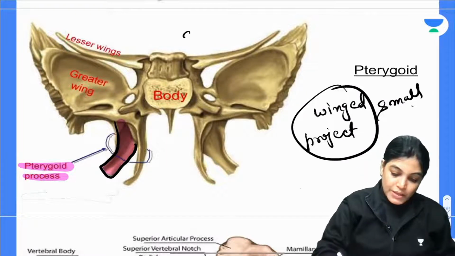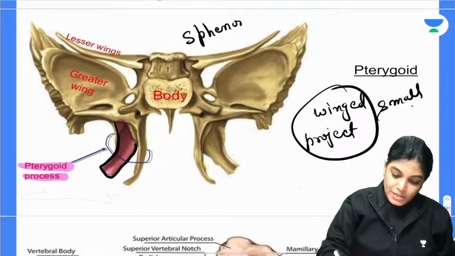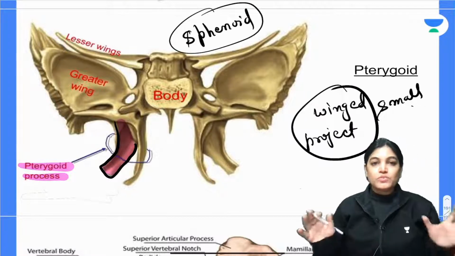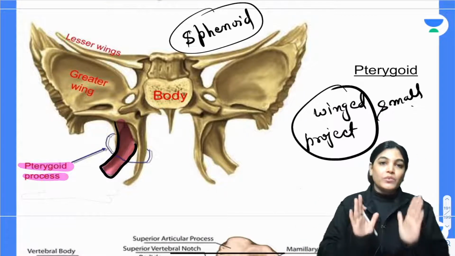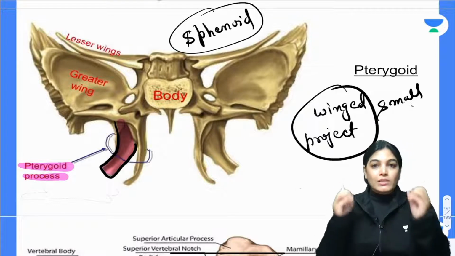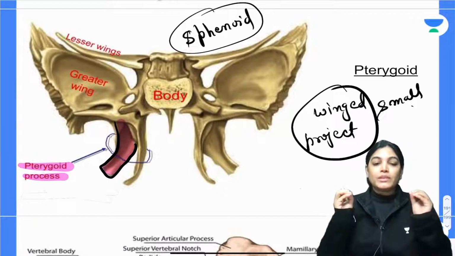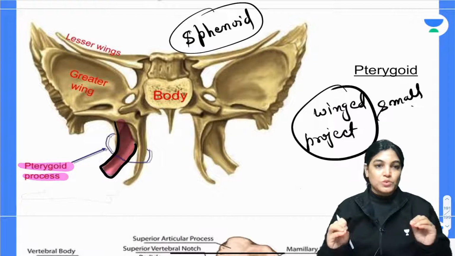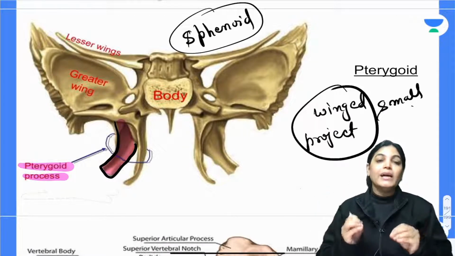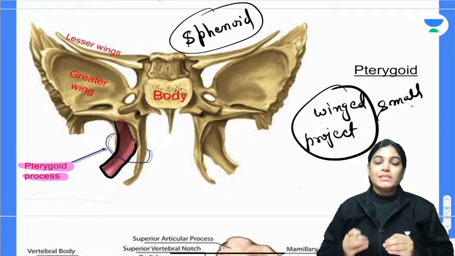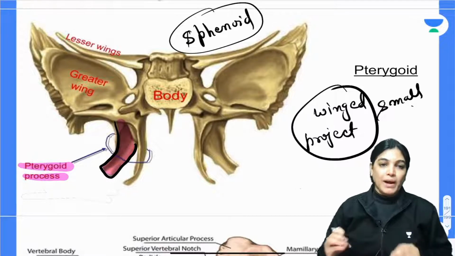As seen in which bone? Sphenoid bone. Those who have just entered the first year, please don't get confused with this bone name. Subsequently you will understand. I am just showing you, concentrate on the names of projections or different elevations and the terms used. That is the only point to understand. Later, with consecutive classes, you will understand each type of bone and each bony part. Okay.